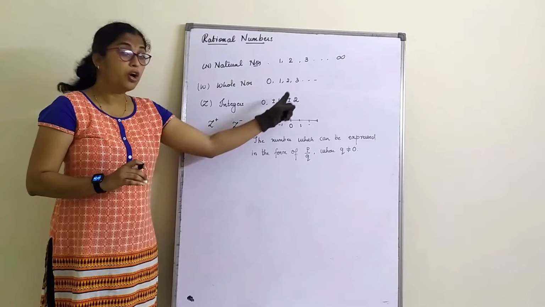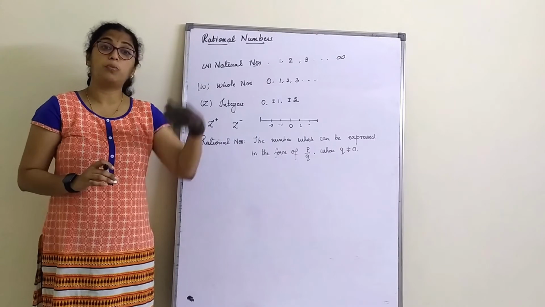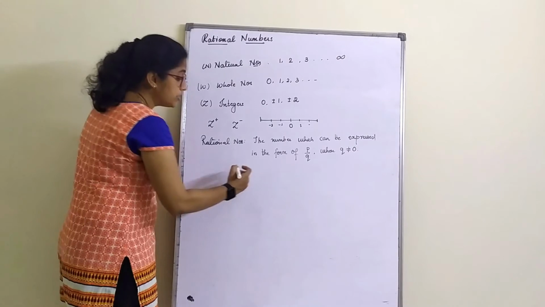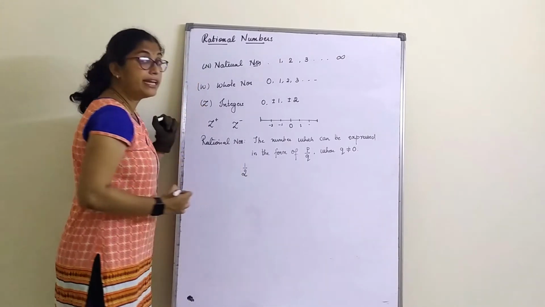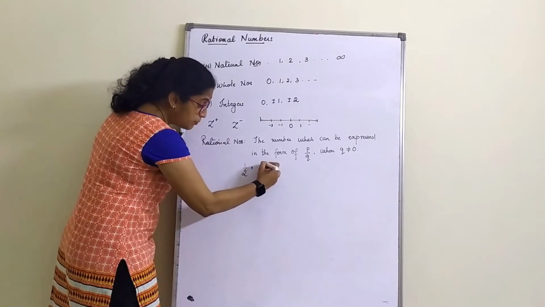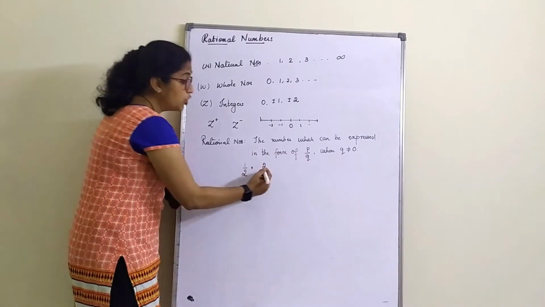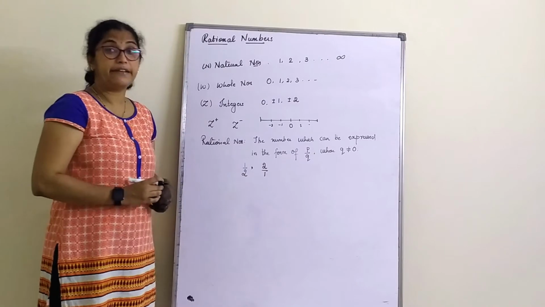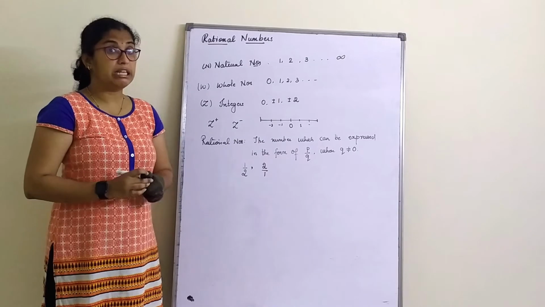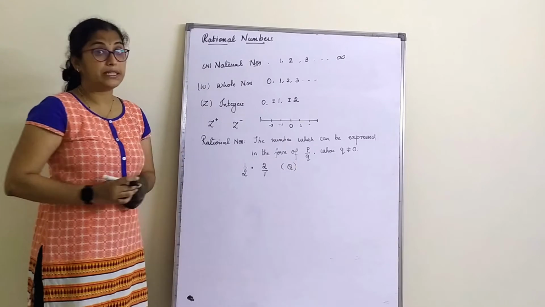That means all integers, if we represent them in the form of P upon Q, are termed as rational numbers. Suppose I write 1 by 2, 1 by 2 is a rational number expressed in the form of P by Q. Even 2 is also a rational number. Why? Because 2 can be written as 2 by 1, which is again 2. That means 2 also represents a rational number. So we can represent rational numbers by a capital letter Q.